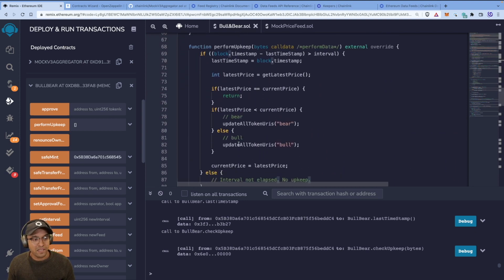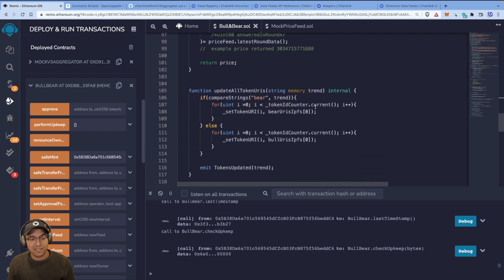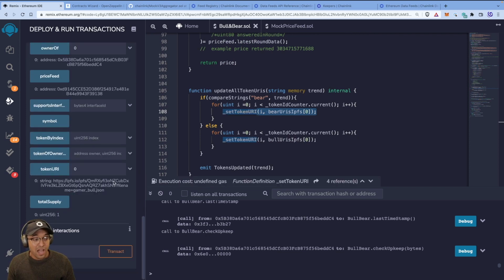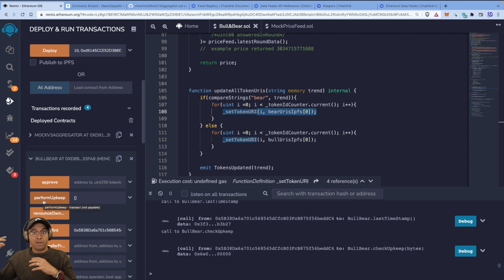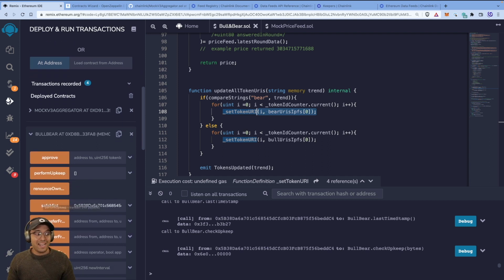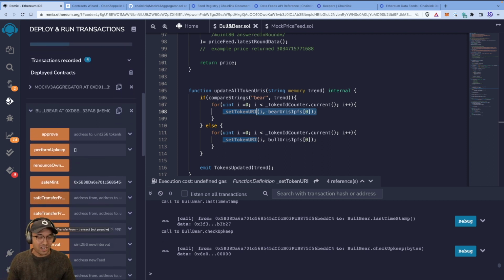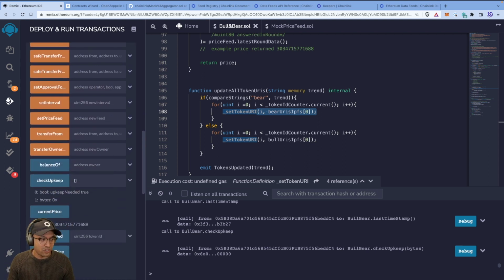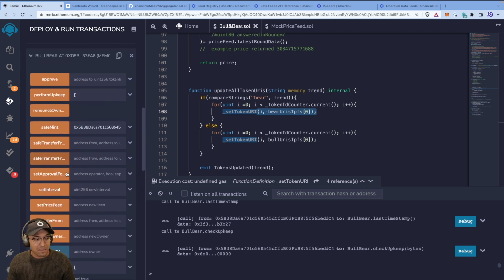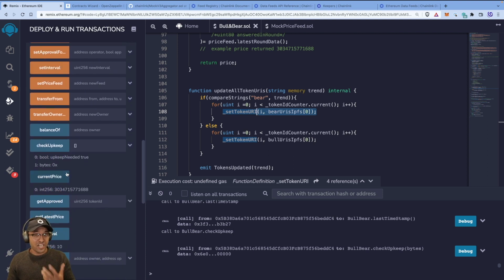So we expect update all token URIs to set this to the Beanie Bear, which means after we call perform upkeep, it gets the latest price from the price feed, updates the state of our smart contract, and then updates all the tokens that are issued. Right now we have only one, but there could be 100, which is why I said it could be very expensive to do it that way. But it checks all of them and changes them. It's running the bear market logic.